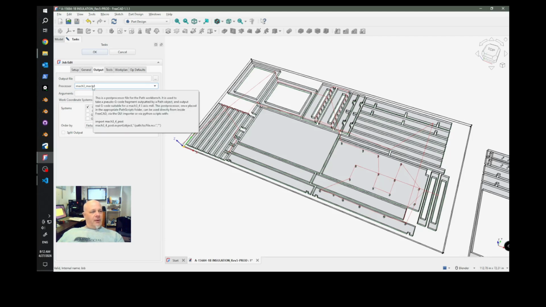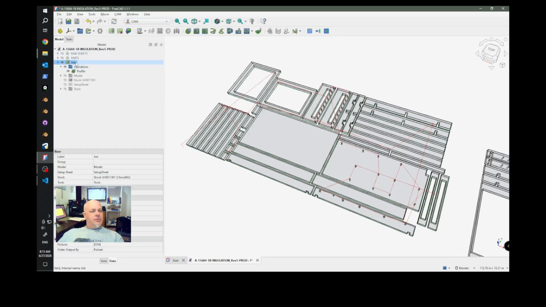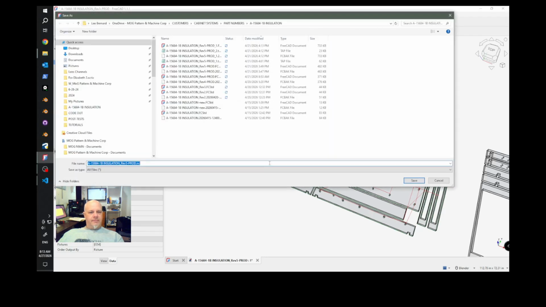Choose the post processor and then hit OK. Move to the CAM tool bench, highlight the job, and then click on the post process button. Double check that it's using the post processor that you want and click OK.